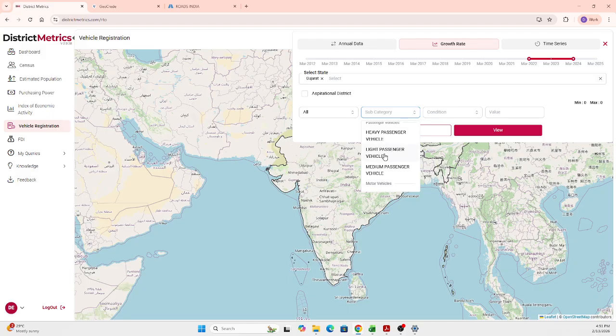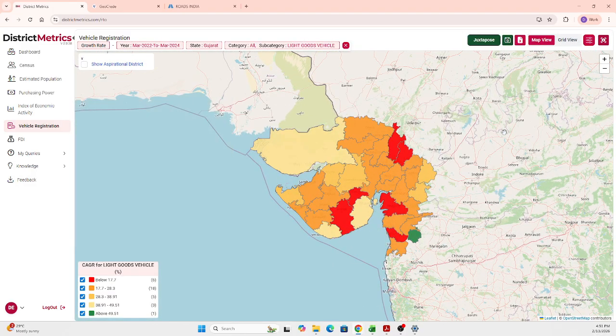So I'm going with light goods vehicle, and here in the condition I'm not giving any condition, so I'm giving a search. I wanted the state of Gujarat, so you can get the gradation. This heat map will give you how many vehicle registrations have happened in and around the districts, and based on their performance or the percentile distribution, the heat map gradations are given. So the districts with red colors are in the very low region, and the green colors are in the higher region. Likewise, you can understand the district by hovering over it, and you can get many basic insights about the vehicle registration that happens in and around the district.